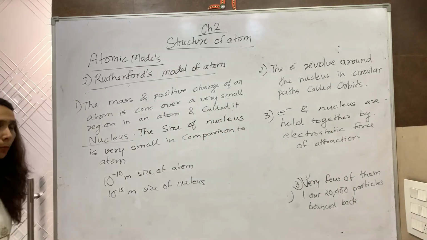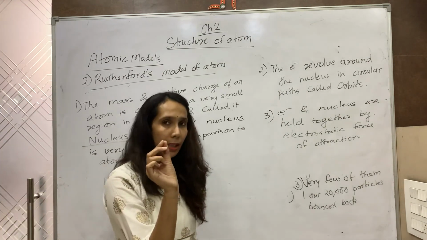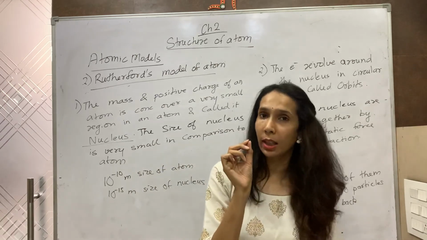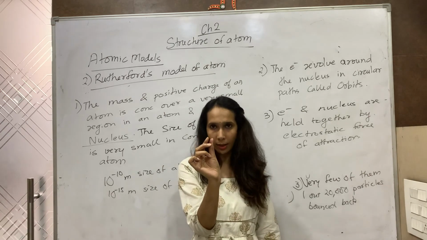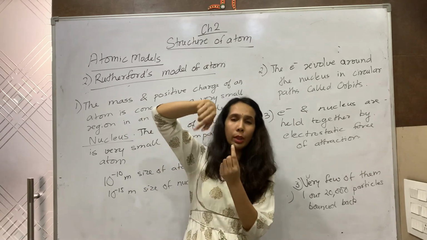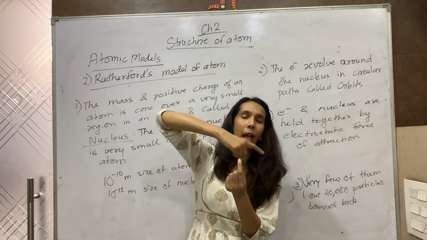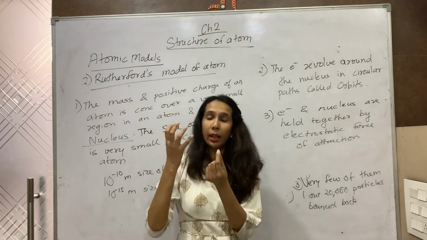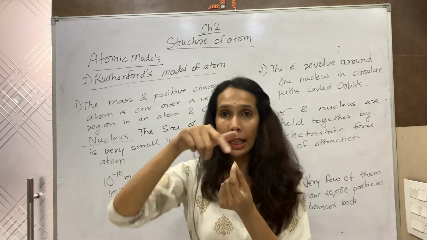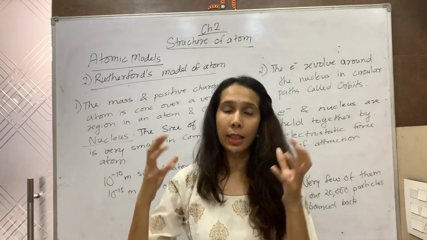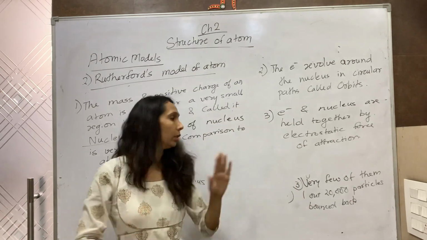So this is the Rutherford's model. In the atom, in the center, in a very small space, there is a nucleus, and the whole positive charge and the mass of an atom is concentrated in this small nucleus. The electrons revolve around the nucleus in circular paths which are called orbits, just as the planets revolve around the sun. The electrostatic force of attraction between the negatively charged electrons and the positively charged nucleus keeps them together. So this was the Rutherford's model of atom.